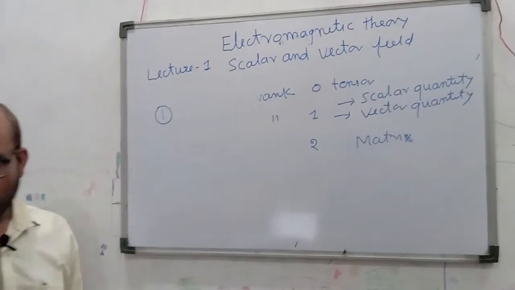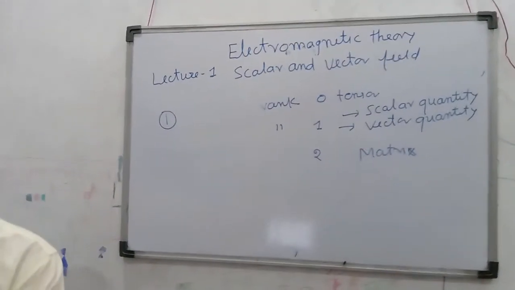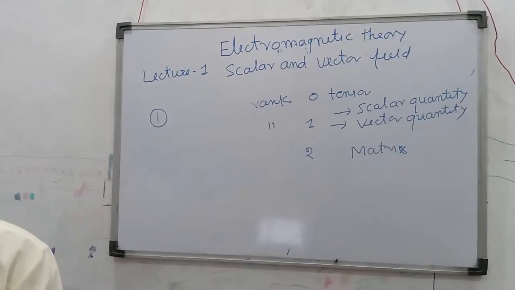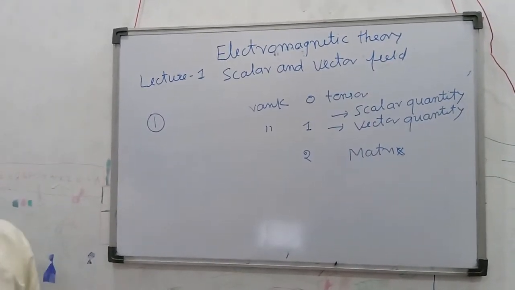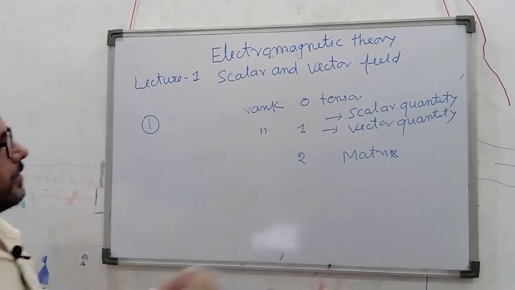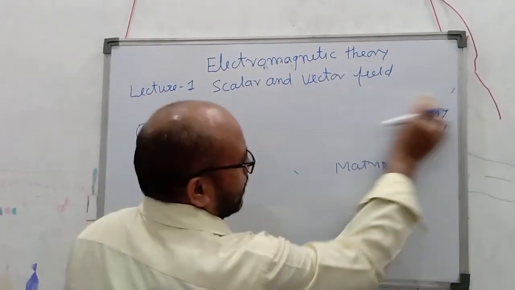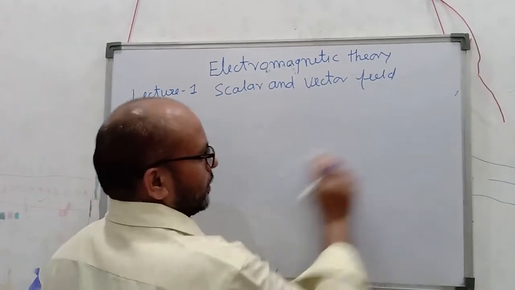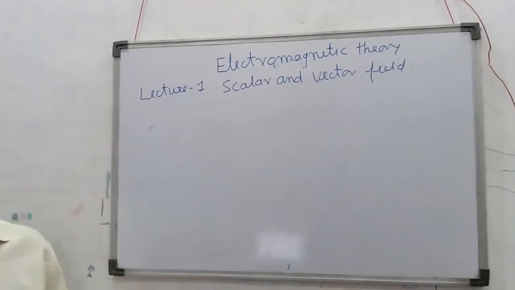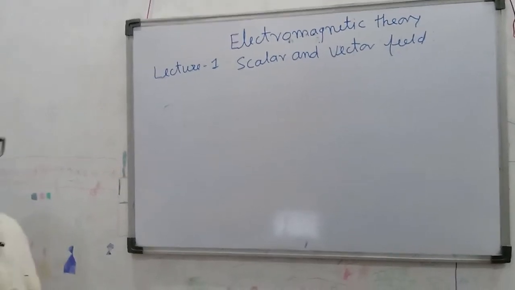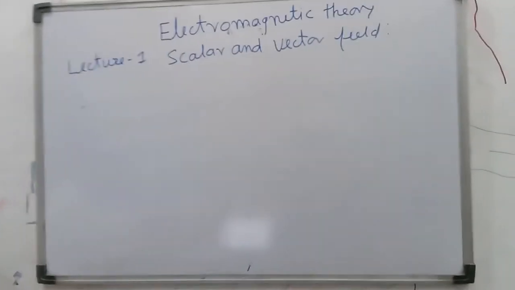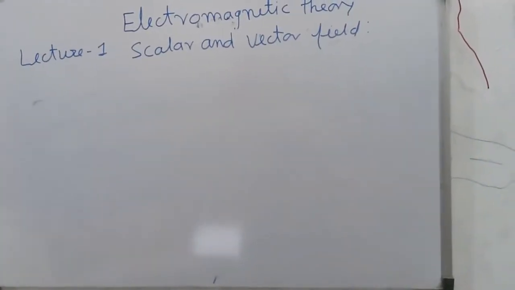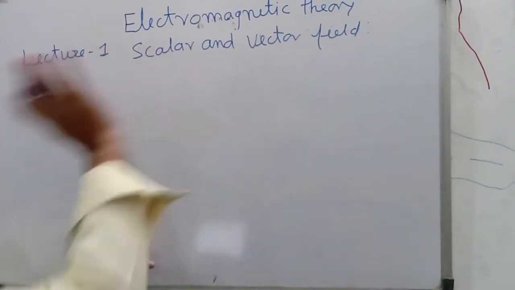Now, scalar quantity and vector quantity. A scalar quantity is enough to represent only magnitude and unit without direction. That means numerical value and unit. No need of the direction for a scalar quantity.